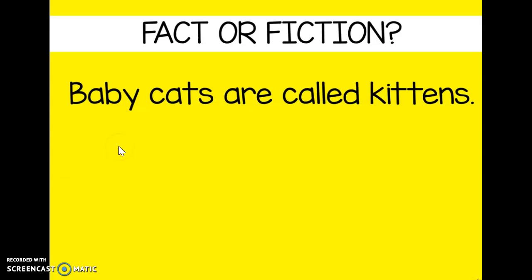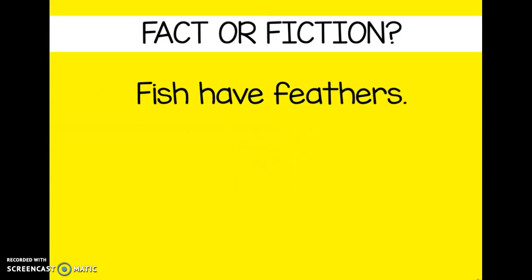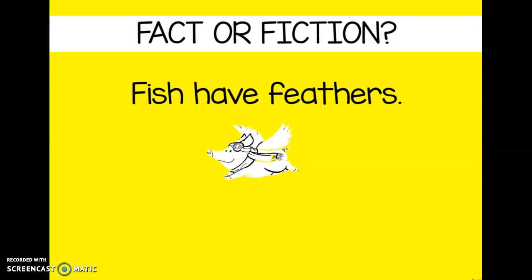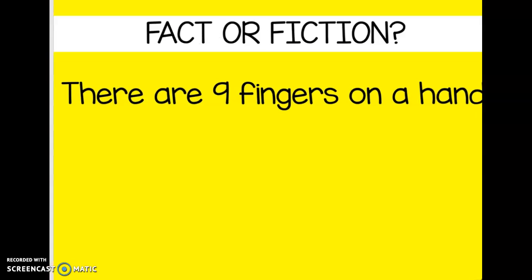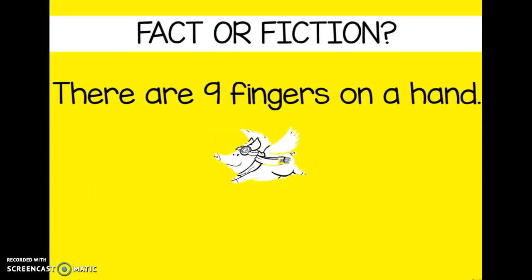Baby cats are called kittens. That's a good fact because that is true. Fish have feathers. Hmm. Do you think fish have feathers? No, that is a fictional statement. And we'll do one more. There are 9 fingers on a hand. And again, this is fictional.